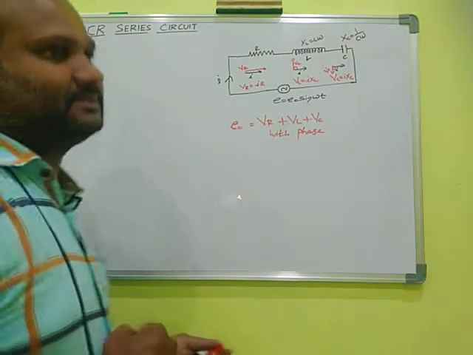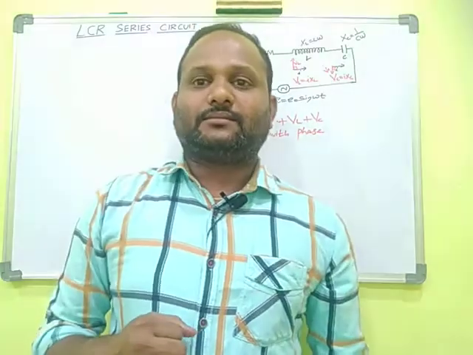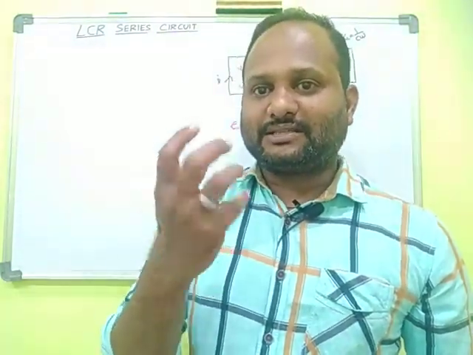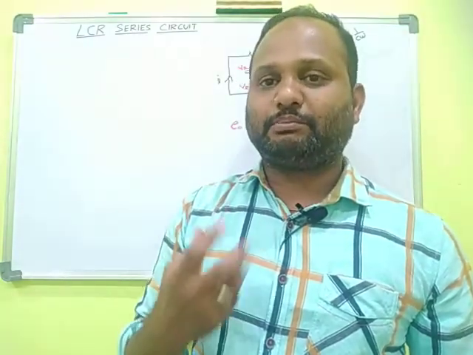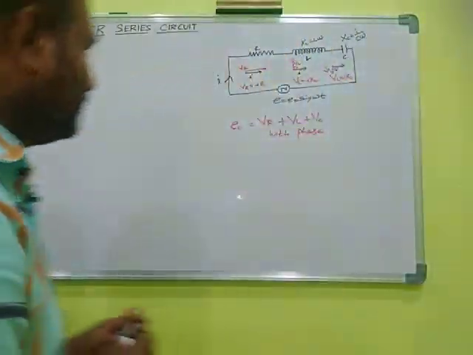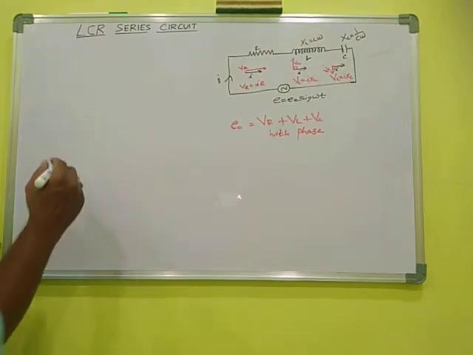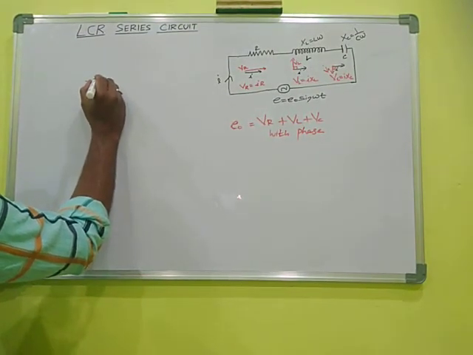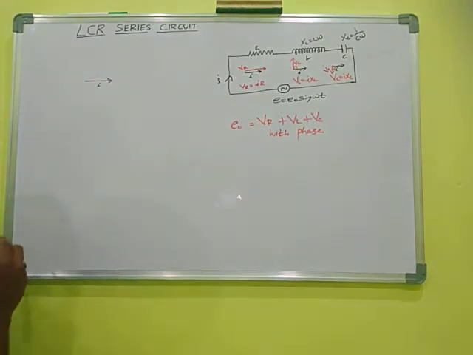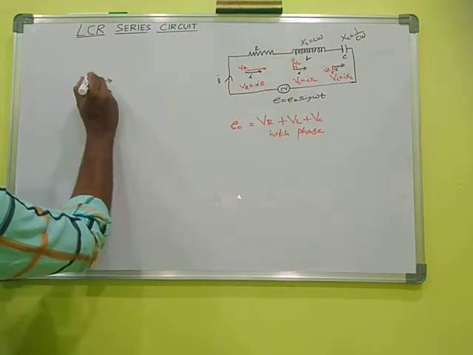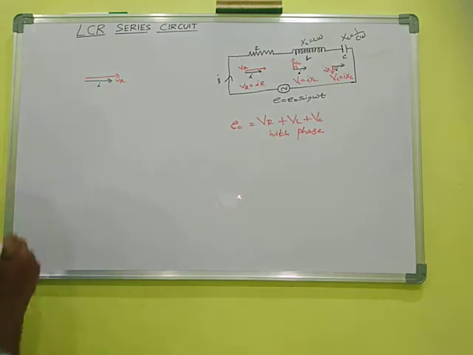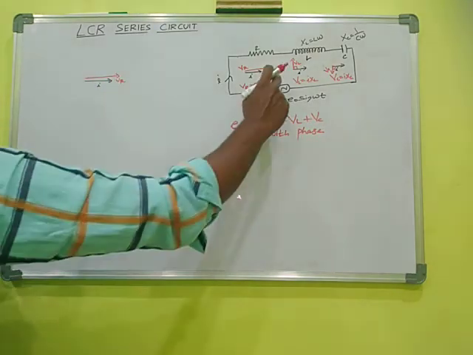How do we add this? This is the question. This can be added with the help of a phasor diagram. Okay, I draw the phasor diagram here. There is a current, which is I, in this direction. Then the voltage across the resistor is VR, which is acting in this direction. VR. Okay. What is VL?